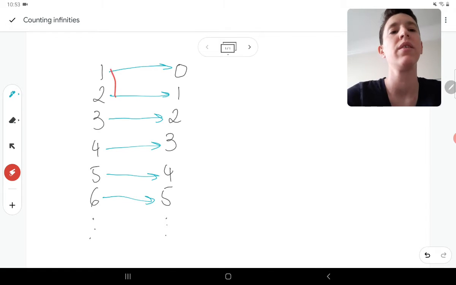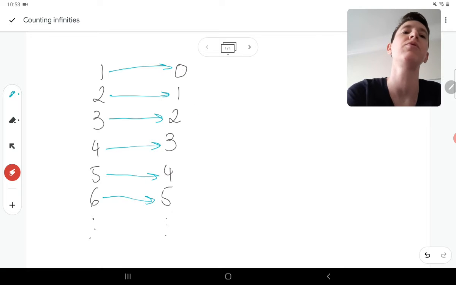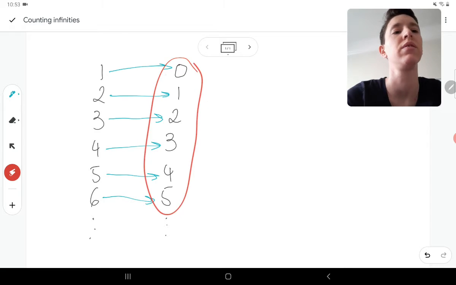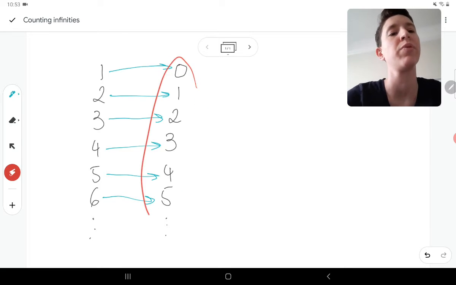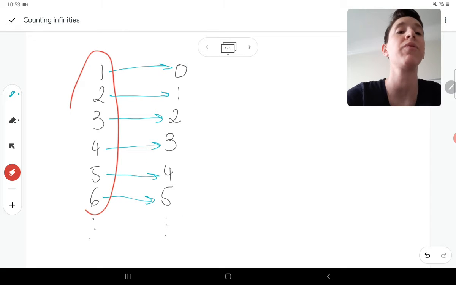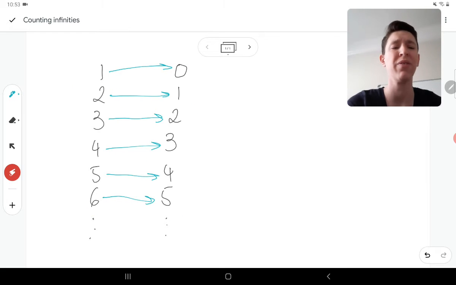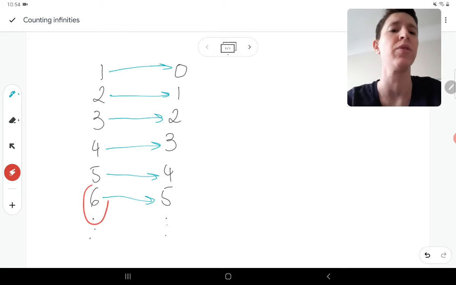Will everyone in this group have a buddy in this group? Yeah, because you can always find one smaller, right? They're always going to be in here. And will everyone in this group have a buddy in here? Well, yeah, because we can always find one that's one bigger. If I say 1,000, yeah, 1,001 is going to be in this group. So we could have that matching.